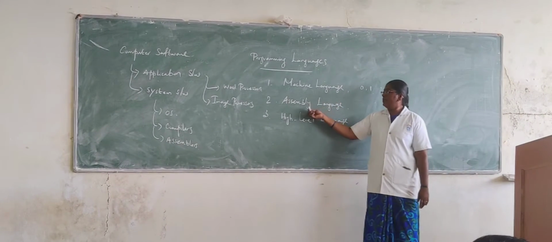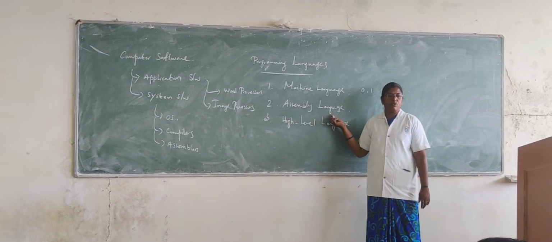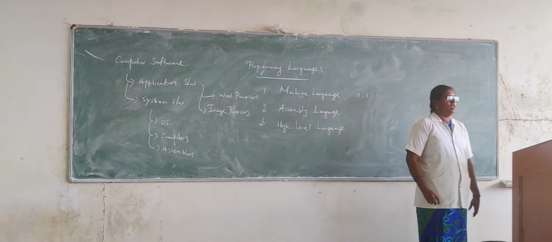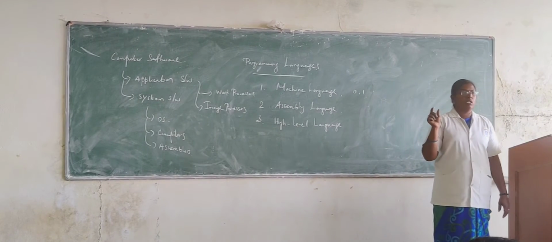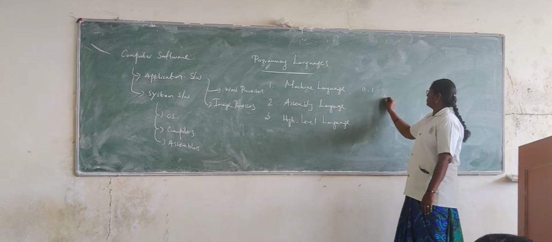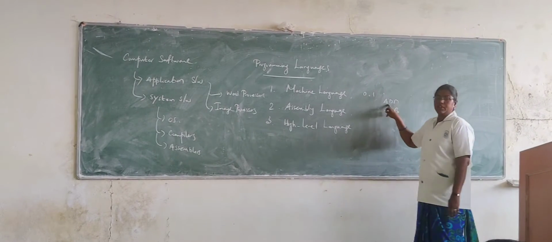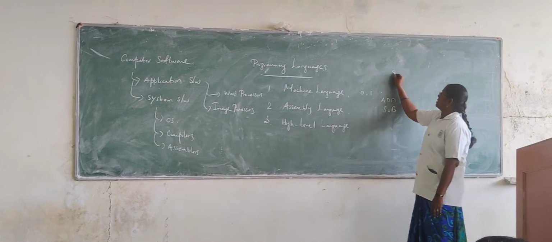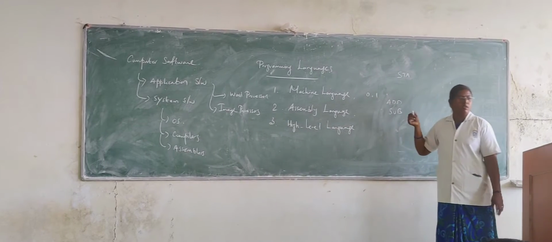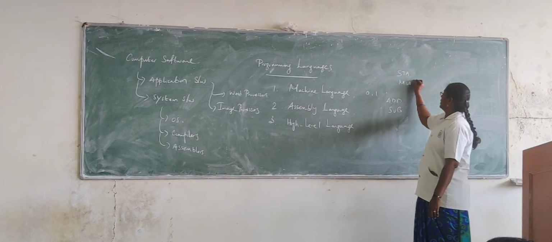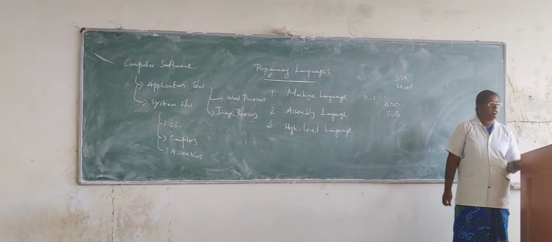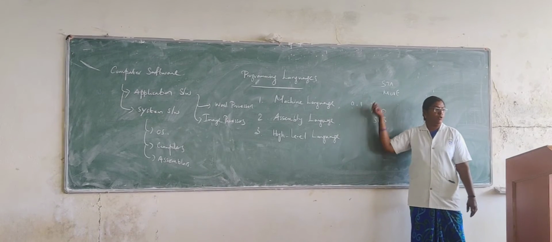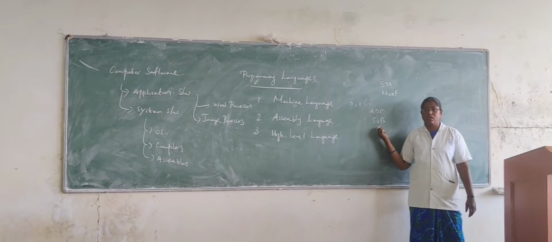So the next level of programming language is assembly language. In assembly language we use short forms of operations. Instead of zeros and ones, here we use small mnemonic codes like add and sub. Add is the word used for performing addition. Sub is the word used for performing subtraction. Store is the word used to store some content. Move is the word used to move the content. We use these short words, and these short words are known as mnemonic codes. So instead of zeros and ones, at the next level we use short forms of coding to perform a task.